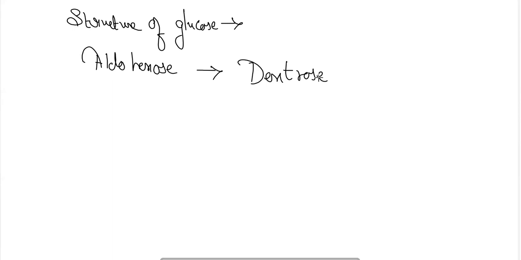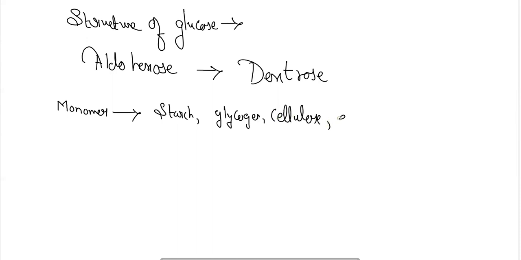It is a monomer of many of the larger carbohydrates such as starch, glycogen, cellulose, etc. It is probably the most abundant compound on earth. It has one aldehyde group, one primary alcoholic group and four secondary alcoholic groups.